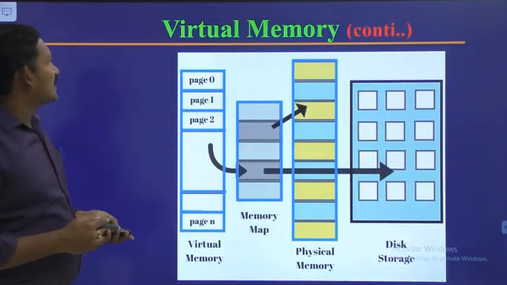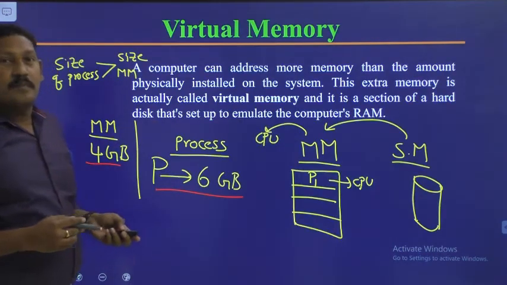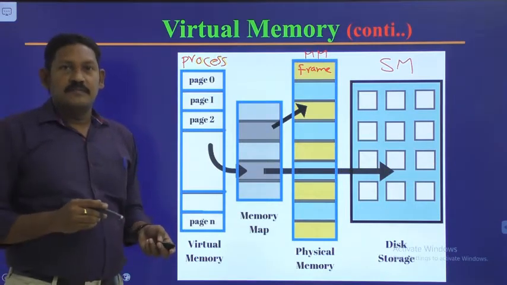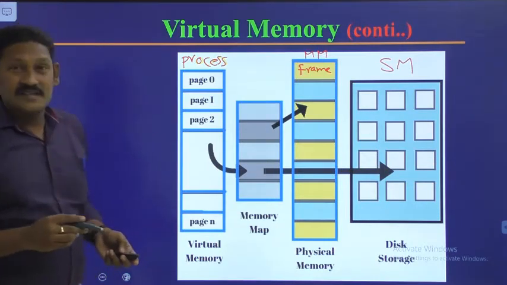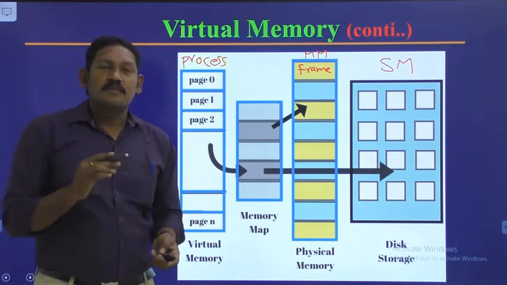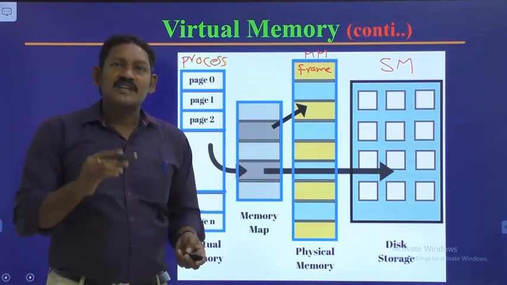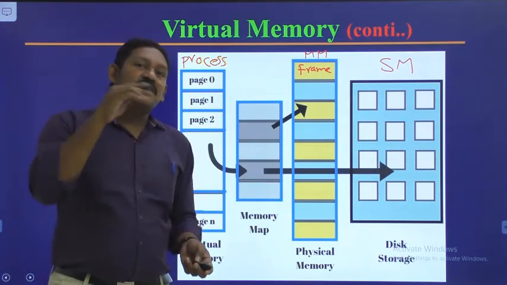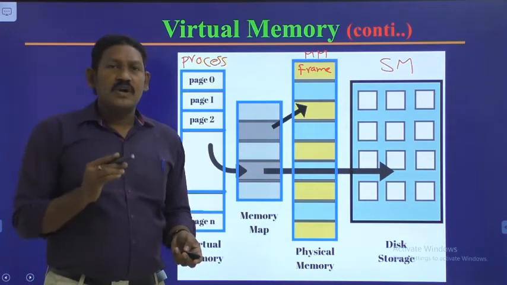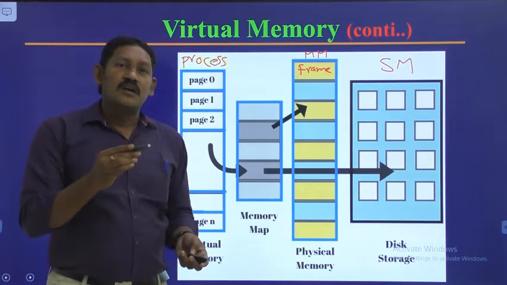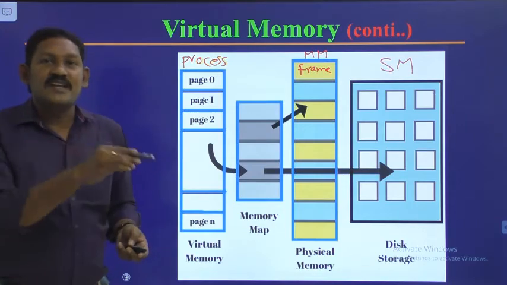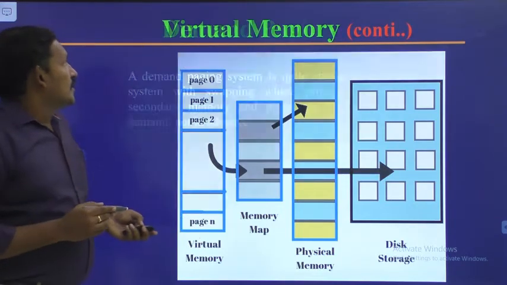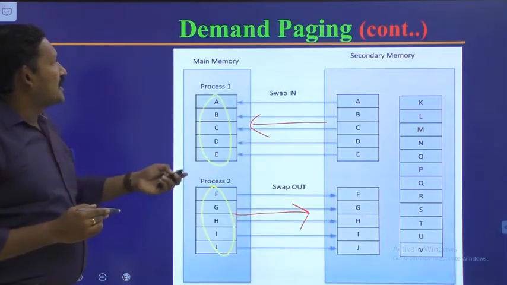So here what the author is telling is that virtual memory is executed with the help of demand paging. We have already discussed what exactly virtual memory is. Virtual memory is a memory which does not exist physically, but it appears as if it is existing. We assume that it is existing. It is simply our illusion.